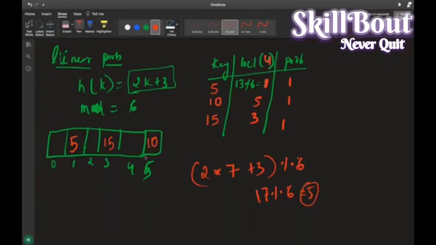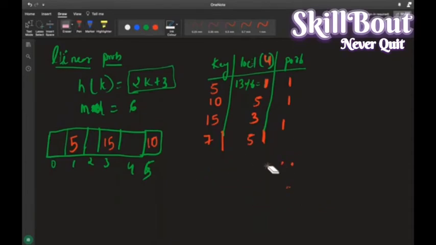What is happening, it is colliding, right? When it is colliding for a key called as 7, it is getting collide. Okay, मैं क्या कर रहा हूँ, मुझे इधर 5 मिल जा रहा है, right? There is a collision now, right? So when there is a collision, I will go for one more step.